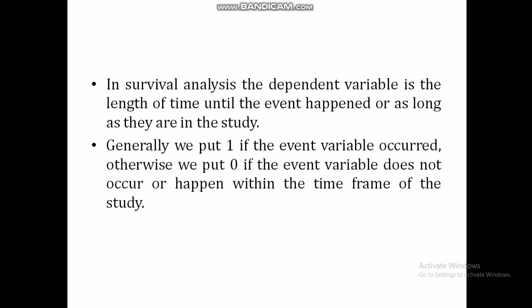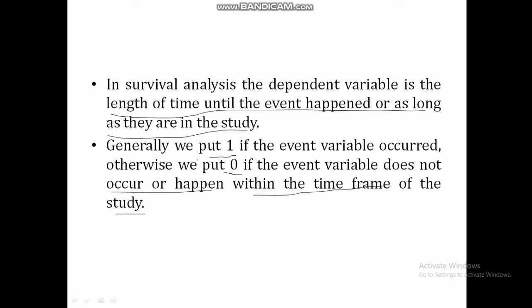In survival analysis, the dependent variable is the length of time until the event happened, or as long as they are in the study. Generally, we put 1 if the event occurred, otherwise we put 0 if the event does not occur or happen within the time frame of the study.